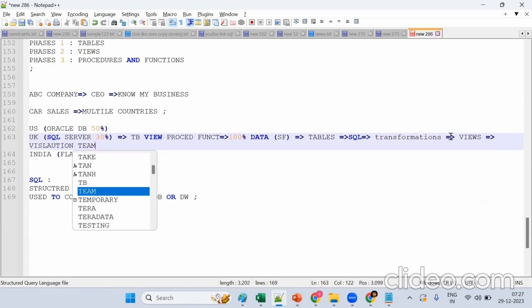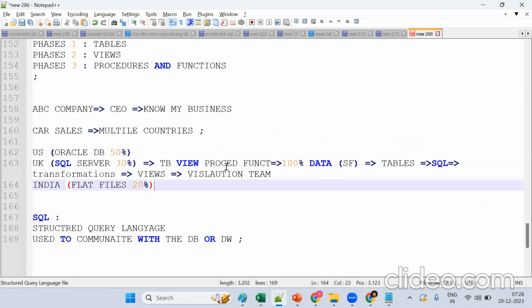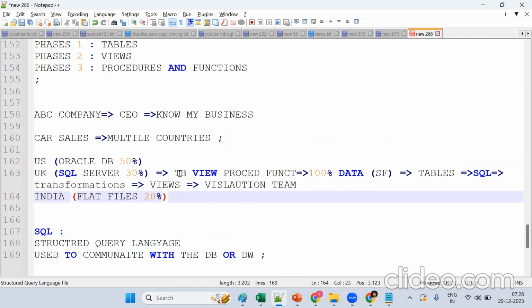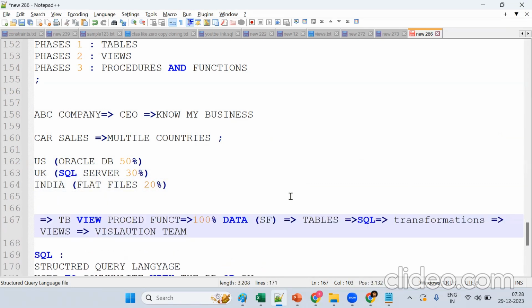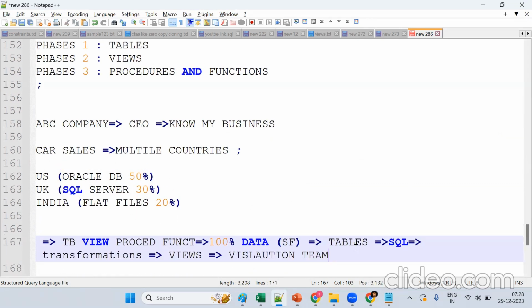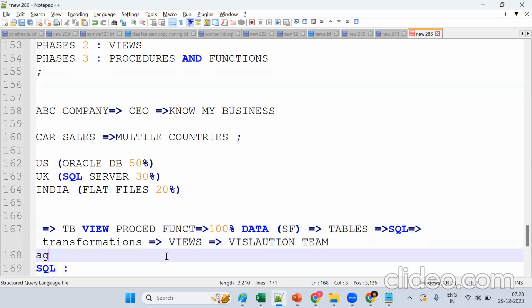Okay, I'll explain this one more time. So see, we bring all this 100% data and put it into Snowflake, into tables. Now tables I can't run because they have millions of records. So on the top, we should do the transformations with the help of SQL, like aggregate functions, aggregation, analysis, joins. All these concepts we should use, and we should create views. Then these views we should visualize by creating dashboards.